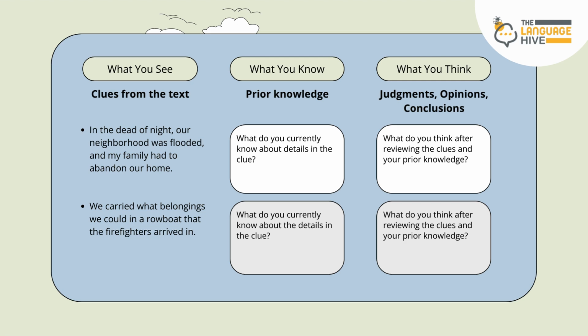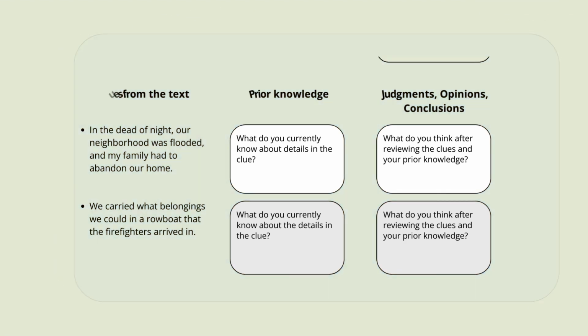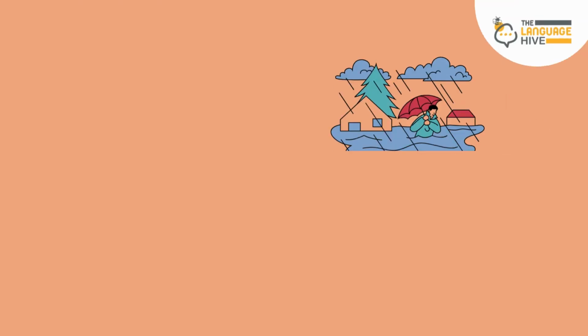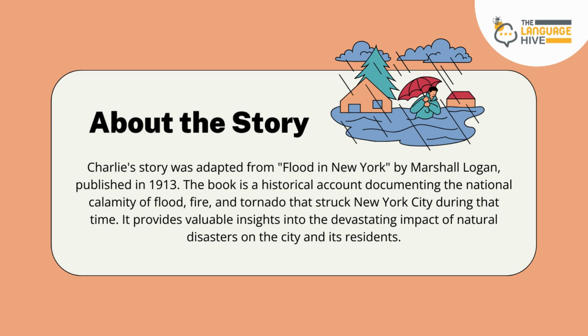Prior knowledge: what do you currently know about details in the clue? What you think: what do you think after reviewing the clues and your prior knowledge? What part of the text would support what you think?